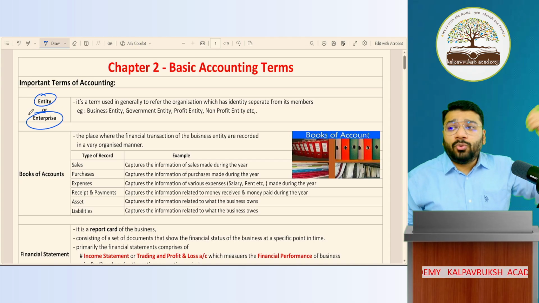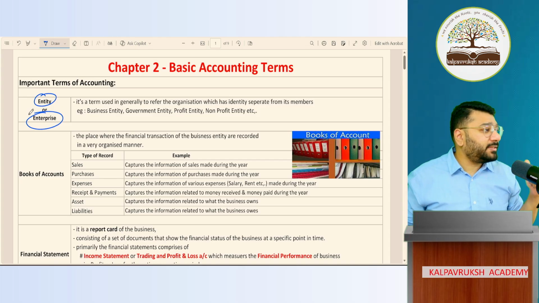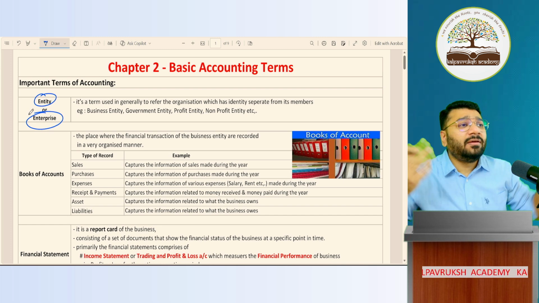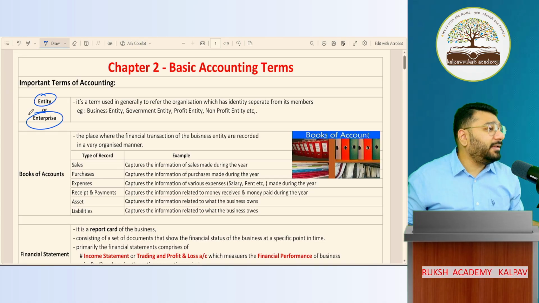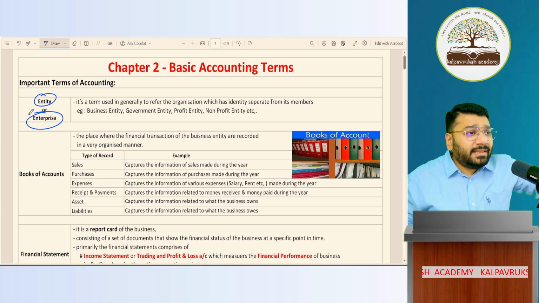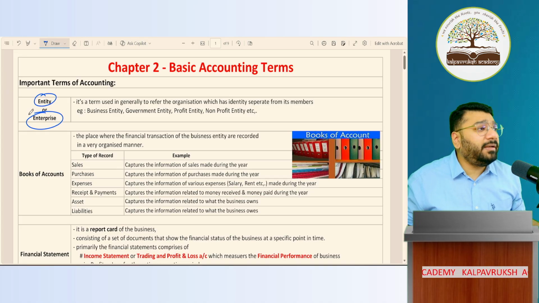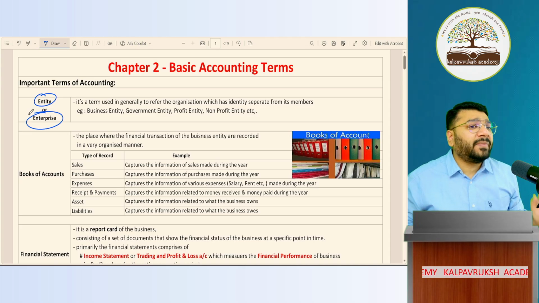Like how we refer to you as human beings. Who are you? Human beings. In that also you have two categories, boys and girls. Boys category, girls category. Like that, how you represent, no? In the same manner, the business is represented in accounts as entity or enterprise.